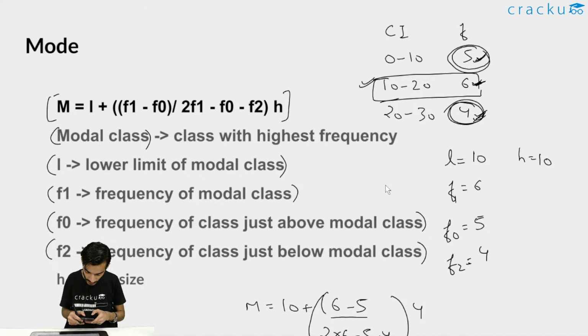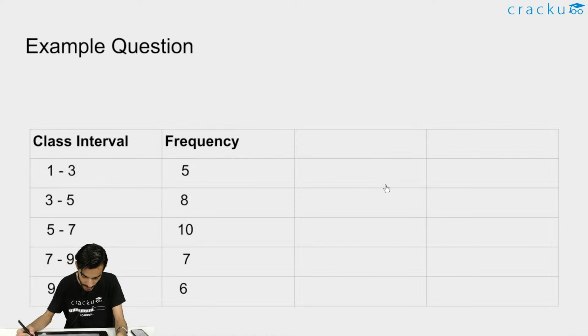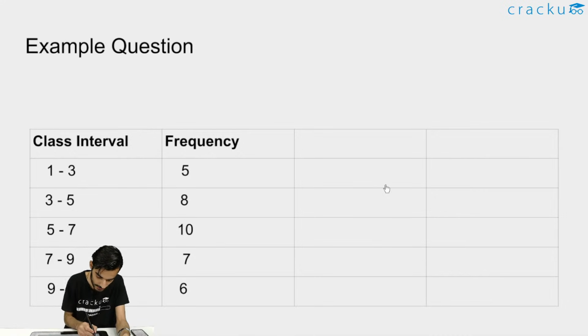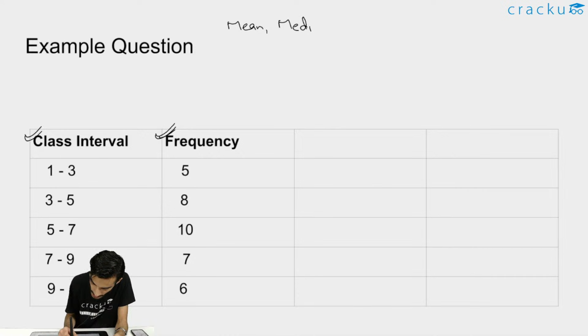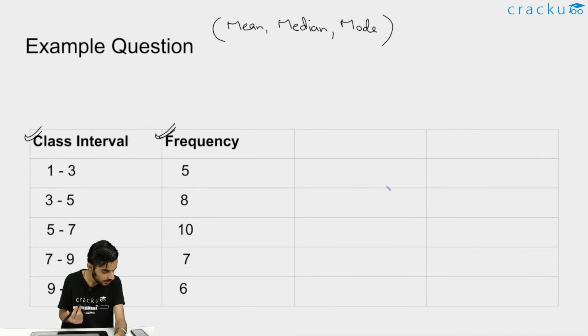We will solve a few questions about how to calculate the mean, median as well as mode. We will see a couple of examples. Okay, so if this is clear, moving ahead to the next. This is the example question I have taken for you. So these are the class intervals that are given to you. This is the frequency. You can just try calculating mean, median as well as mode for this data. First you try, then I'll explain how to calculate.